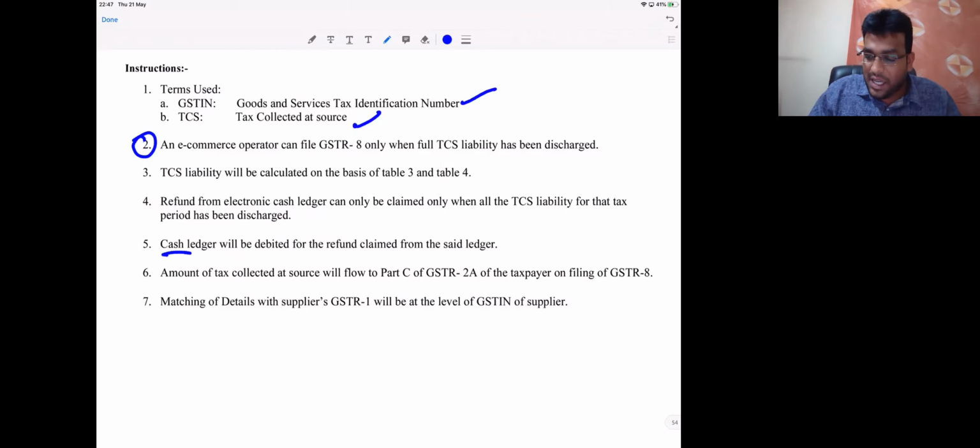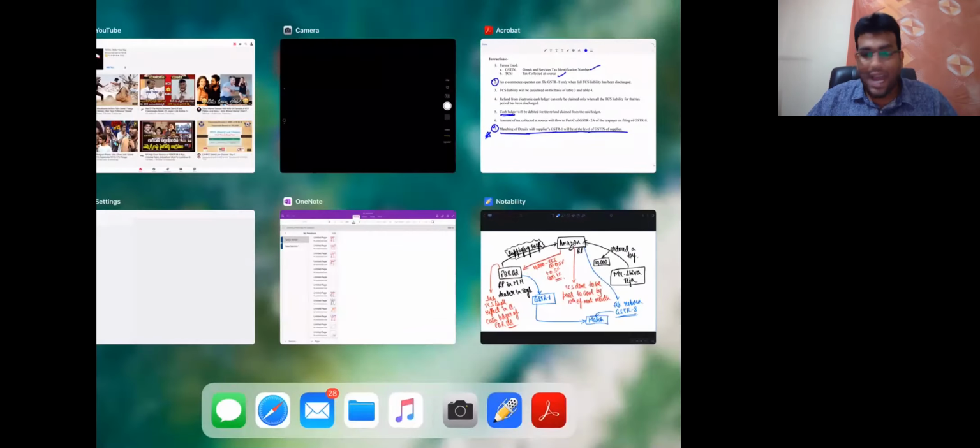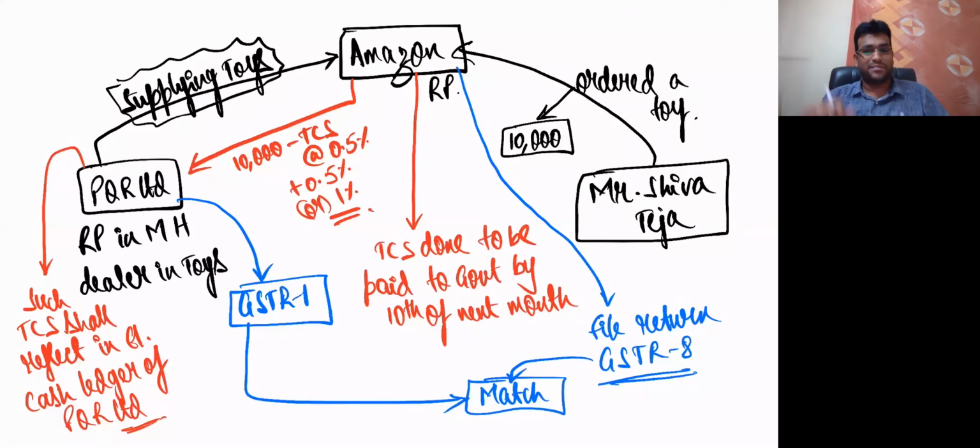What is cash ledger, credit ledger? We'll talk in detail very soon, my dear friends. Speak out. Are we getting clarity? Last point you need, very important point. Matching of details: the supplier's GSTR1 will be at the level of the supplier's GSTN. So definitely they'll match GSTR1 and GSTR8. I strongly believe that we are getting full clarity.